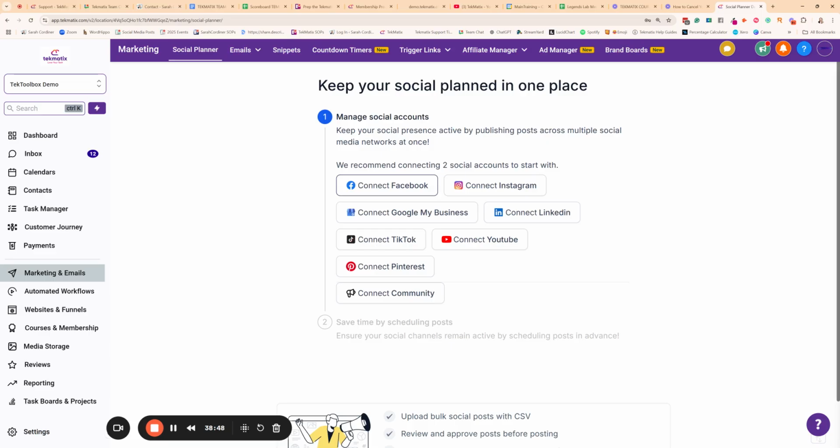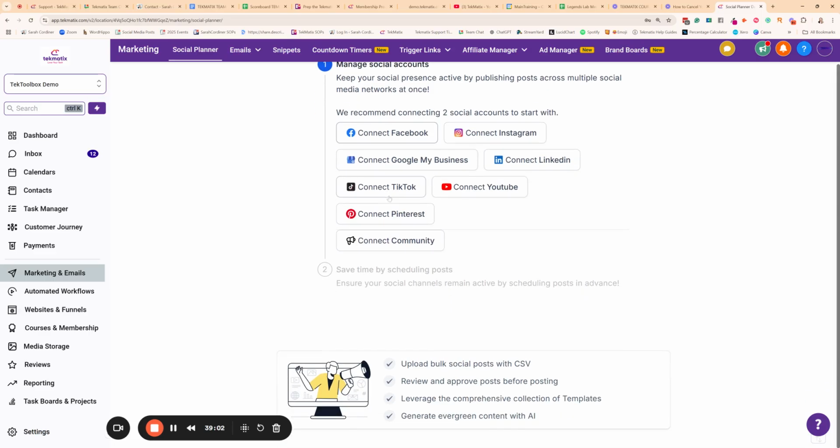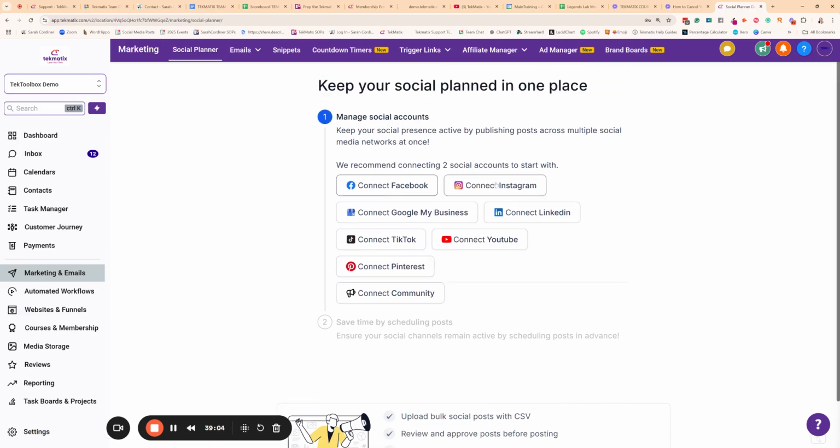It will refresh the security connection. So sometimes it takes months before they do that and nothing happens. Sometimes they do heaps of updates. And I've had times actually where I've had to reconnect my Facebook like more than once in a month. So just keep an eye on this. You will get a notification, by the way, that tells you if anything's been disconnected. But you're going to click on all of these and just log into each of your accounts and it will connect them.